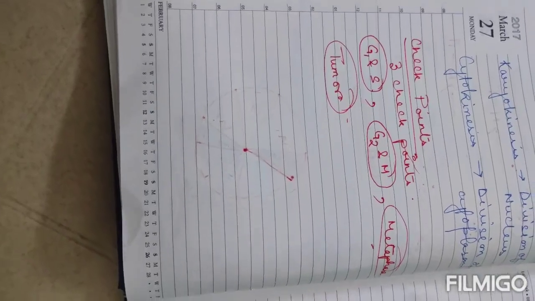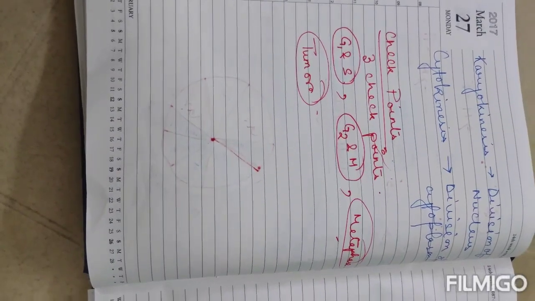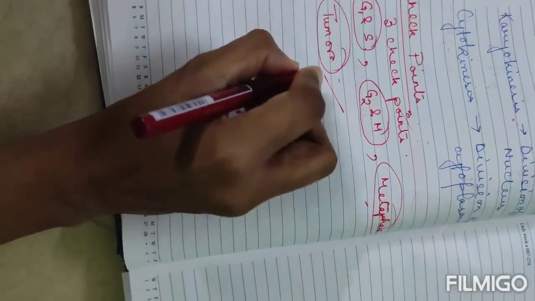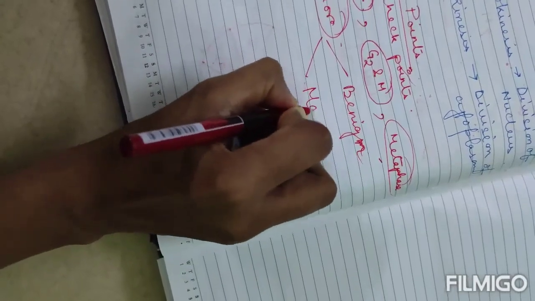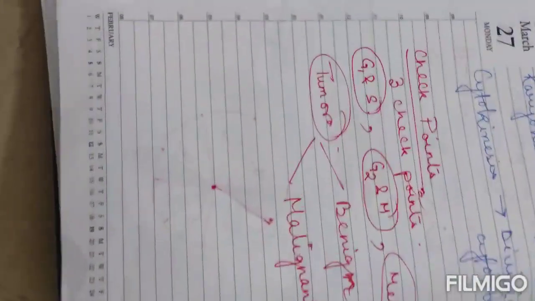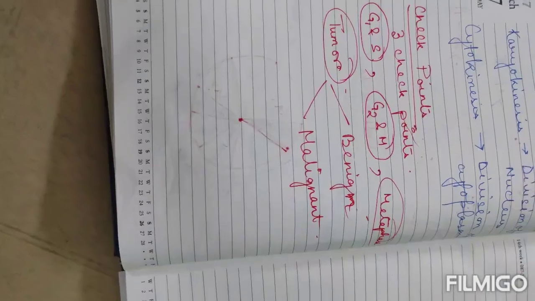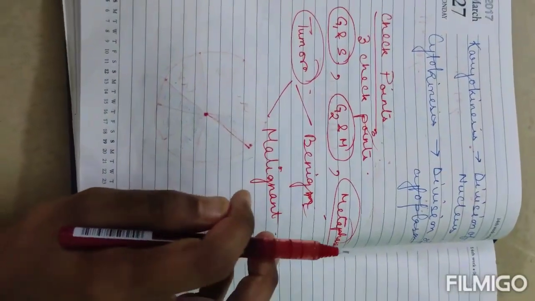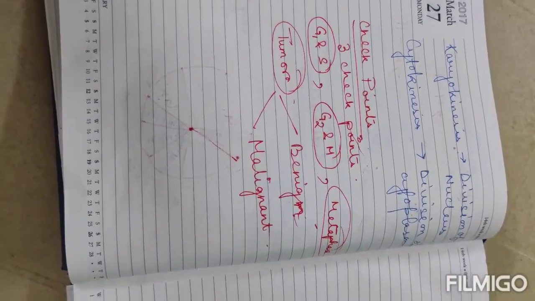Okay, if these checkpoints are not working properly, that means a wrong cell or an abnormal cell will be produced, which is nothing but in our language what we call them? Tumor. Tumor is of two types. What are they? Benign and malignant. Two types of tumor are there: benign tumor and malignant tumor. So benign is a non-cancerous tumor. Non-cancerous means they will not produce any cancer. Okay, that means these tumors do not spread from one region to another region.